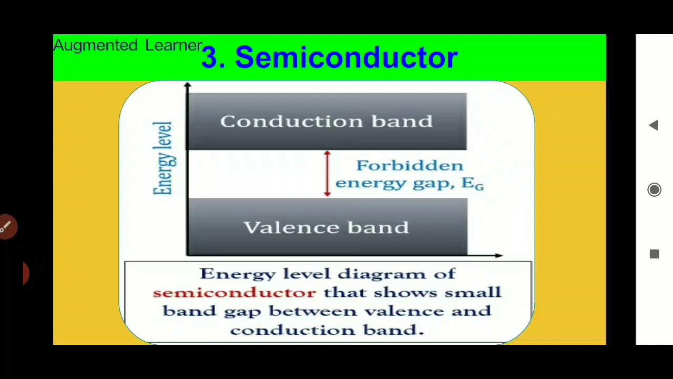With a small amount of energy supply, electrons can easily jump from the valence band to the conduction band. For example, if temperature increases, the forbidden gap decreases and some electrons move to the conduction band. Conductivity of a semiconductor increases with temperature. This is an important point.